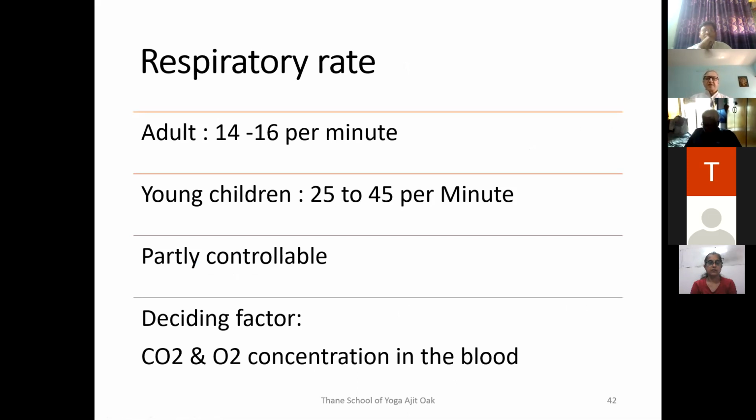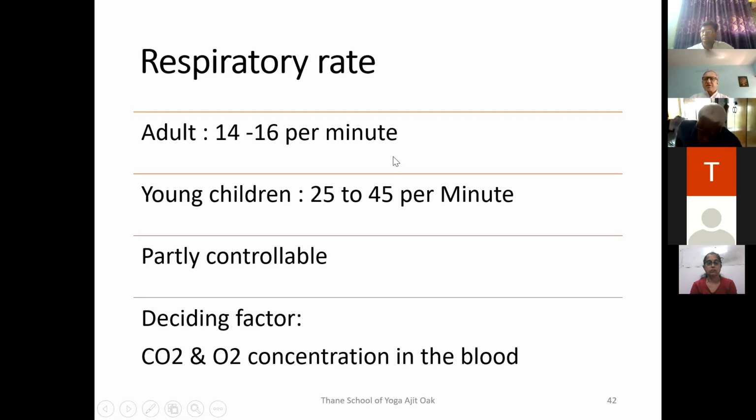The rate of breathing: the normal respiratory rate in adults is around 14 to 16. Young children, the newborns, will breathe at nearly 45 per minute. We'll see that the newborn's breathing is very fast. As we grow up, we settle down to this kind of breathing rate.